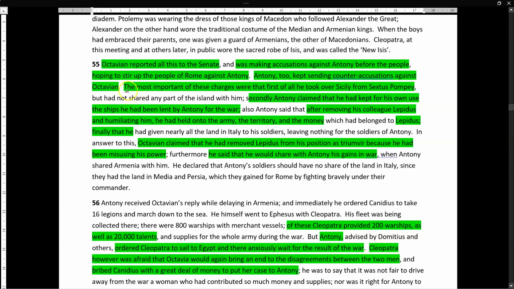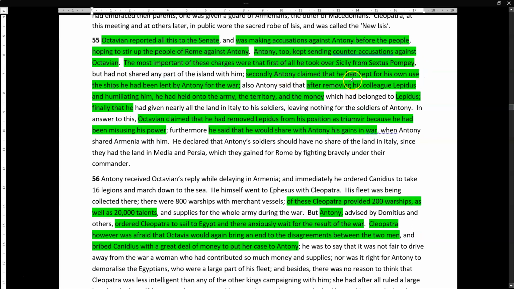Antony sends back counter accusations against Octavian, claiming that he took over Sicily from Sextus Pompeius, that he shouldn't have done, that he had broken the agreement with Sextus Pompeius. He also said that he'd kept Sicily for his own use and kept some ships that he should have given to Antony. And he'd also humiliated Lepidus by taking on his army, the territory and the money. Oh, sorry, I'm misreading that. Yeah, that he'd removed Lepidus from the position of triumvirate.